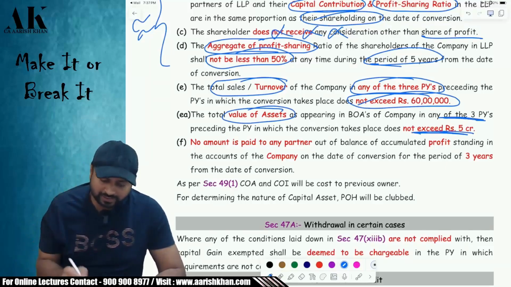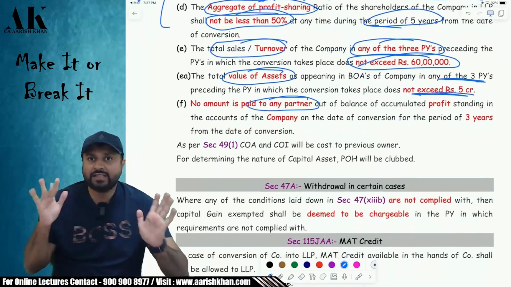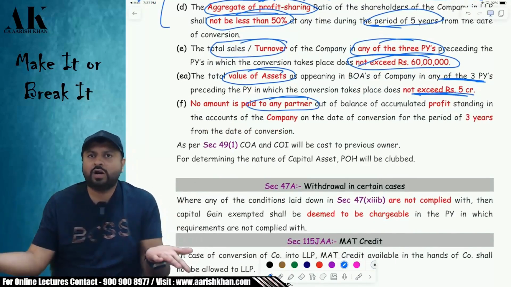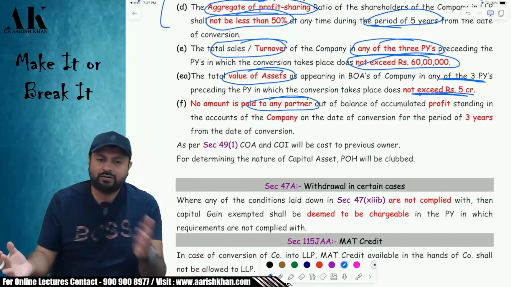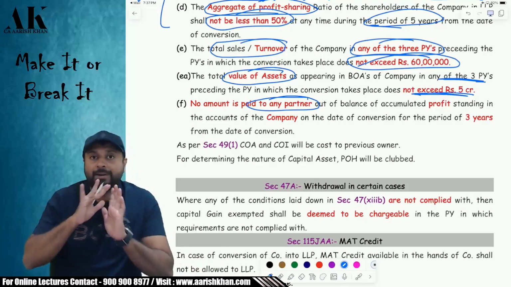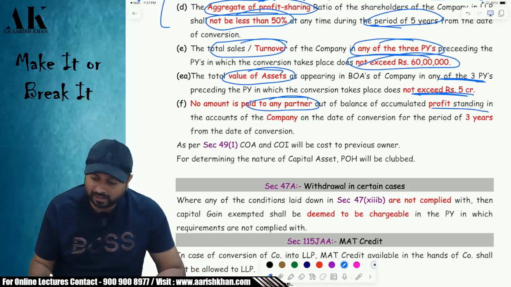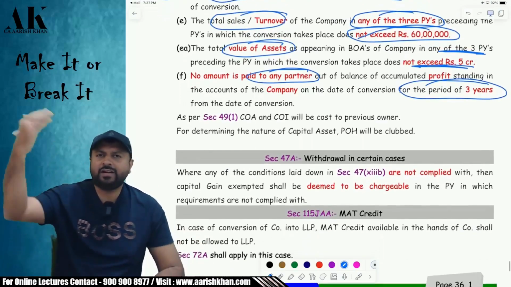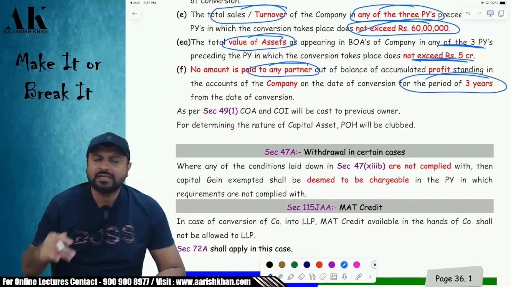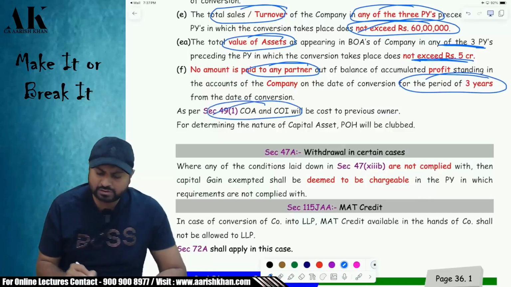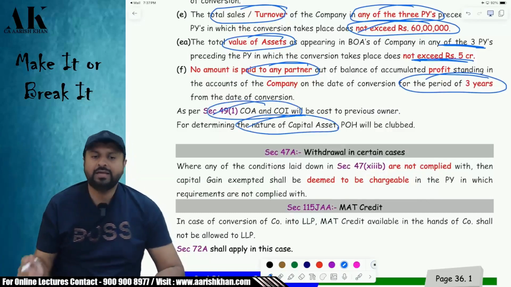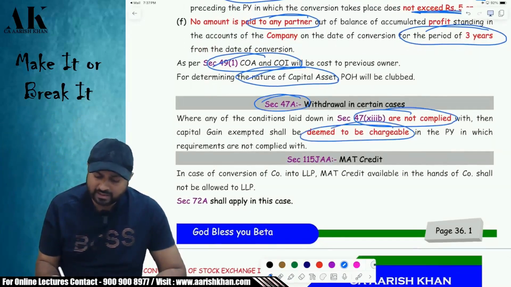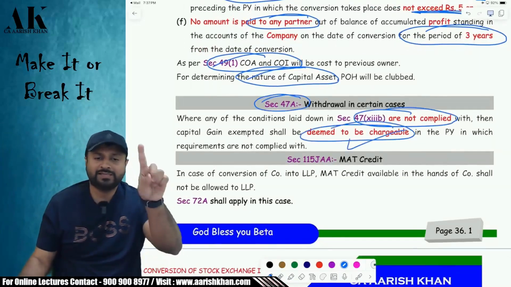Okay. And the third one, the partners are not paid anything from the balance of the company's P&L. The company is getting converted into what? Into an LLP. The company has a profit and loss account. It might have some money inside that. The partner should not be paid anything out of that for a period of how many years? Please tell me. For a period of 3 years. Later on, whenever the LLP will sell the assets, the cost in the hands of the LLP will be the cost to the previous owner. Period of holding will be clubbed. If later on any conditions are violated, whatever capital gains was exempt earlier will be subject to what? Please tell me. Will be subject to tax.